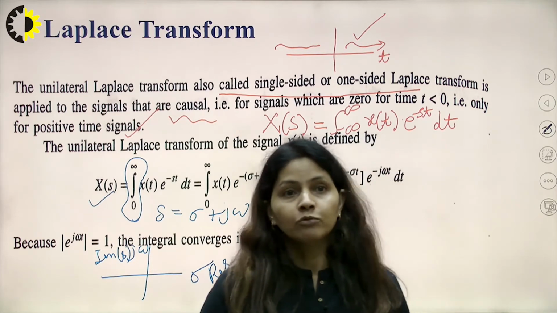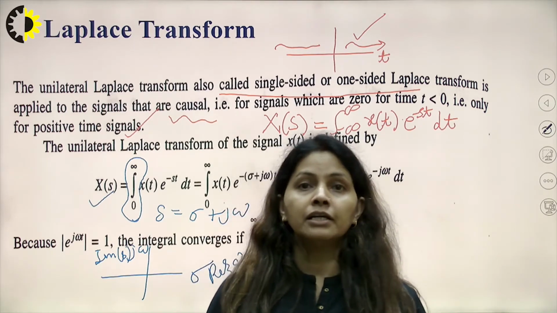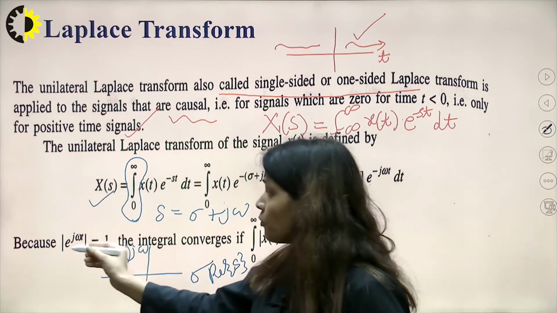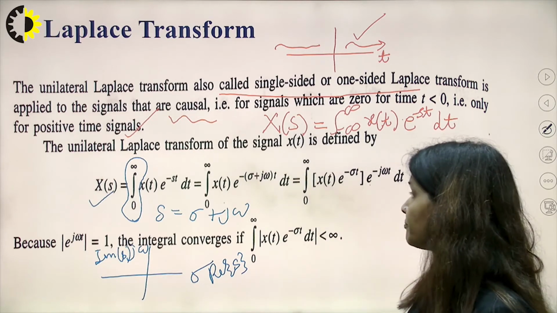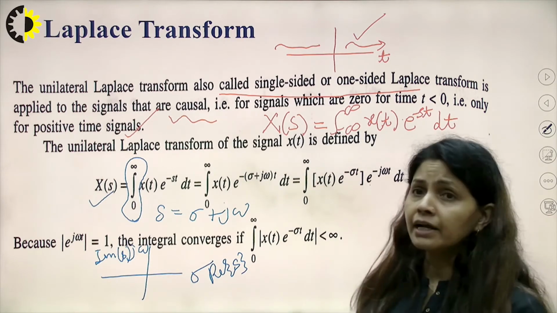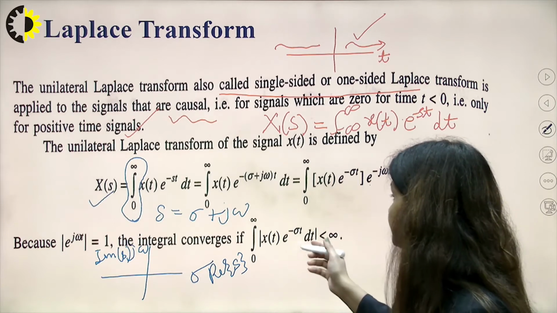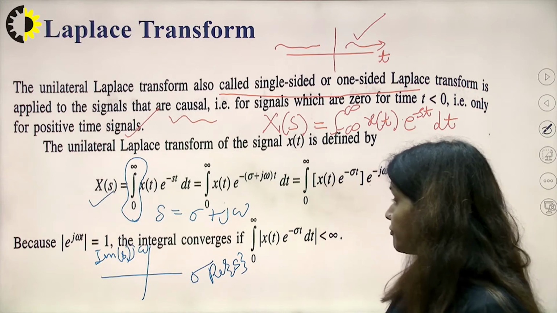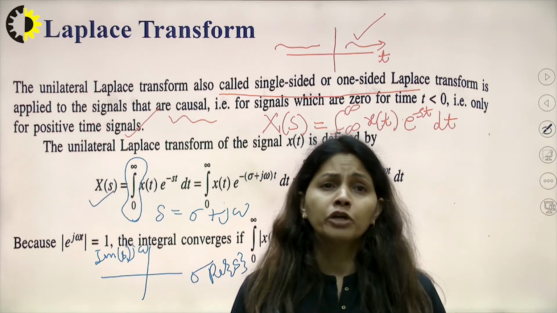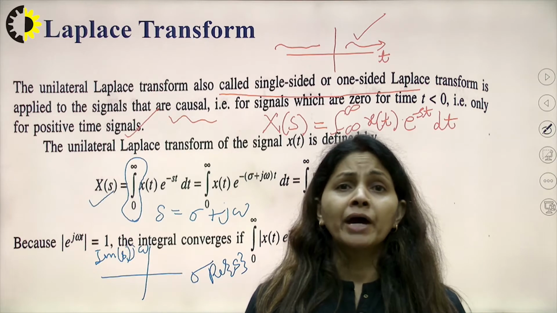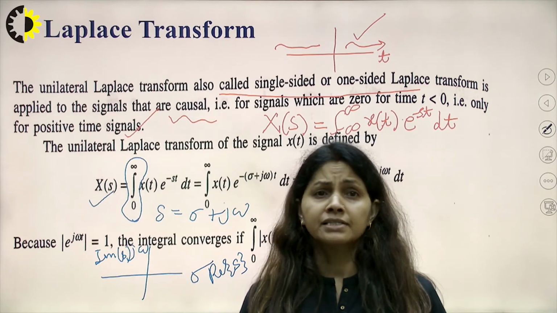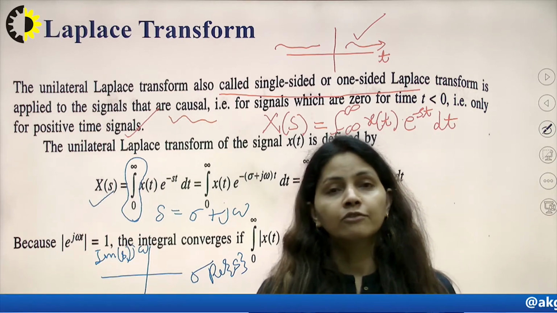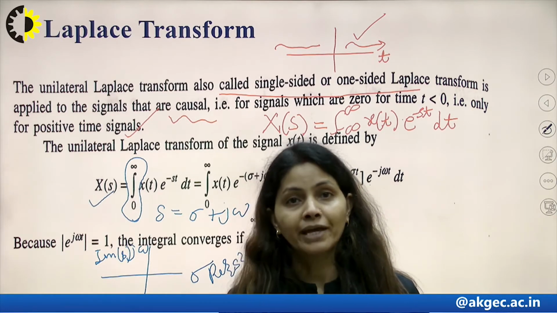Now let us check the convergence of this particular integral. Because the modulus of e raised to the power j omega t is equal to 1, we can say the integral is converging whenever it is less than infinity. If the integral from 0 to infinity of the modulus of x(t) e raised to the power minus sigma t dt is less than infinity, then we can say the signal is converging and hence the Laplace transform exists.